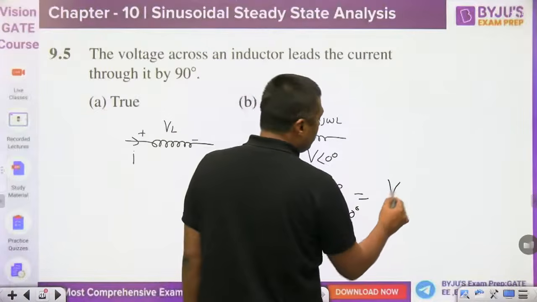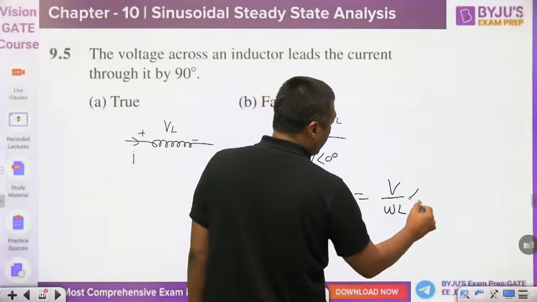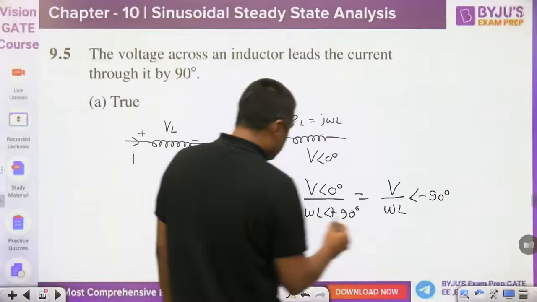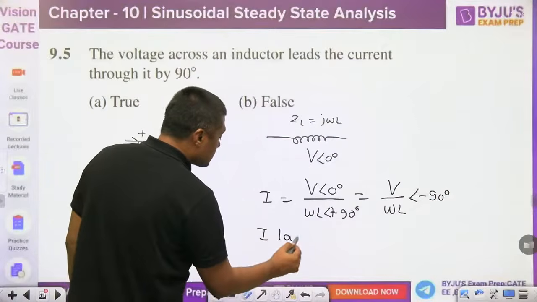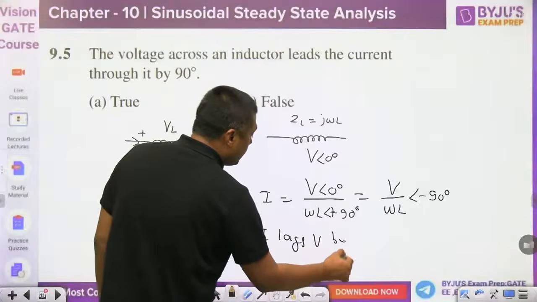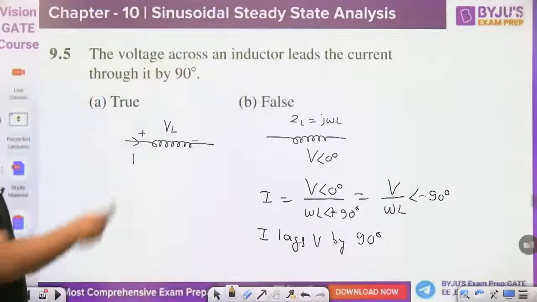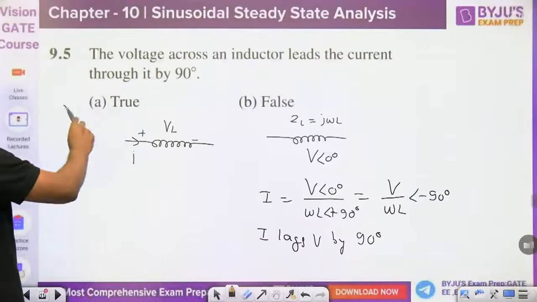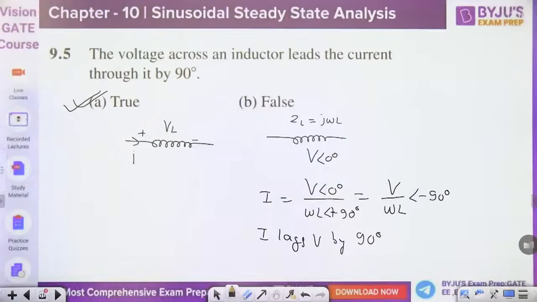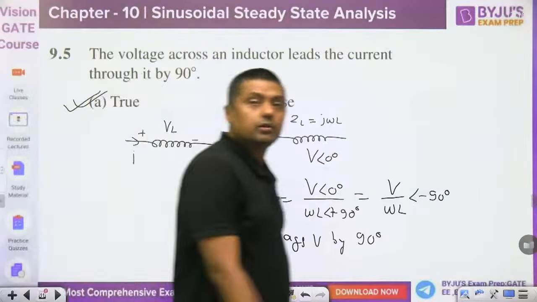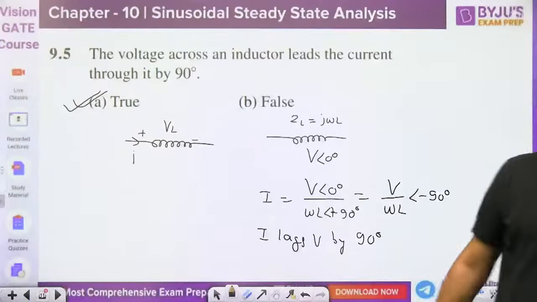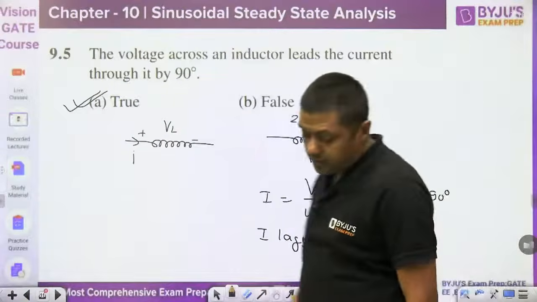It will become V by omega L angle minus 90 degree, means current lags V by 90 degree, means voltage leads I by 90 degree. True. It is true. Okay. Very good answer. Shreyans, please check your answer. I think that explanation is clear to you.